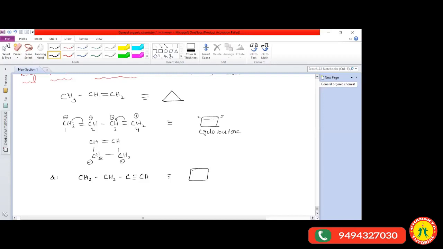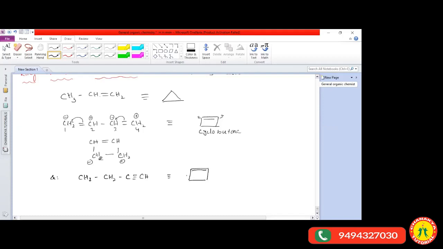I'm keeping the first and second carbon atoms like that only, and the new bond is formed between the first and fourth carbon atoms. Whenever the new bond is formed between the first and fourth carbon atoms, it is converted into cyclobutene. Okay, Samhita, you got the clarity?